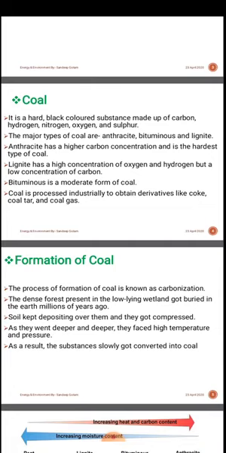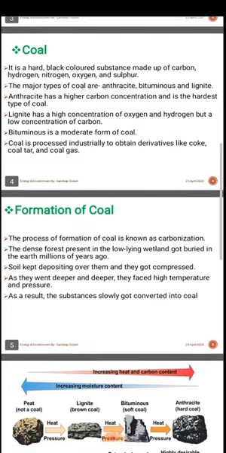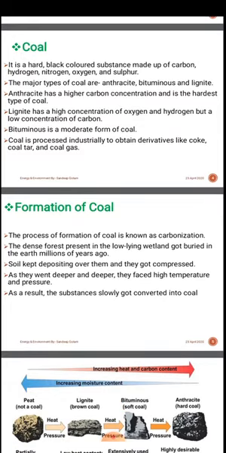According to the concentration of carbon, we categorize anthracite, bituminous and lignite coal. Anthracite has a higher carbon concentration as it is the hardest type of coal. Lignite has a high concentration of oxygen and hydrogen but a low concentration of carbon. Bituminous is a moderate form of coal.